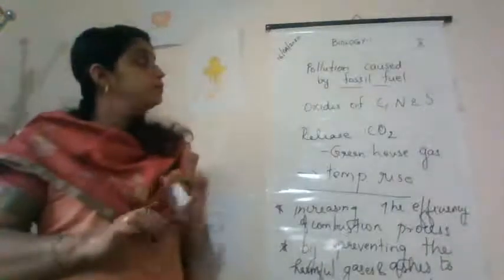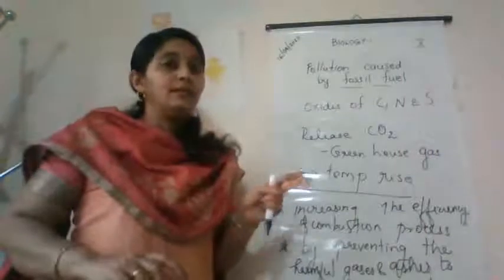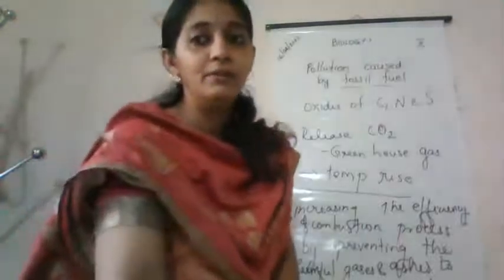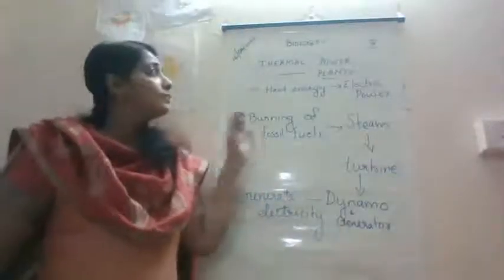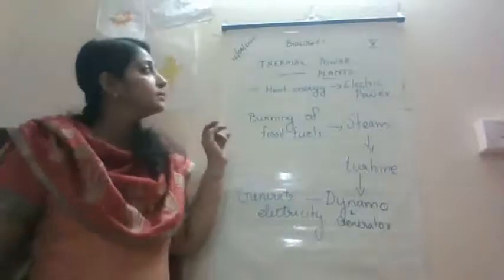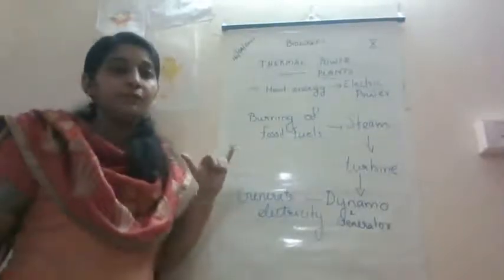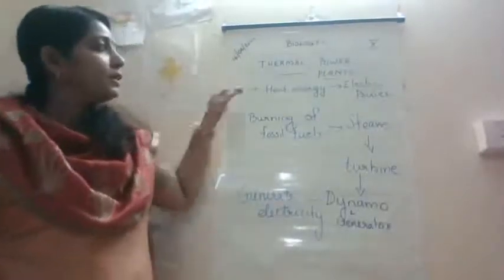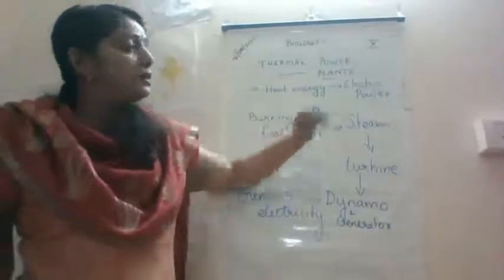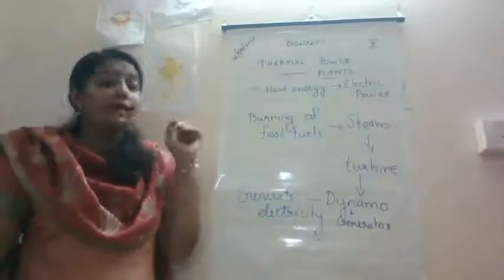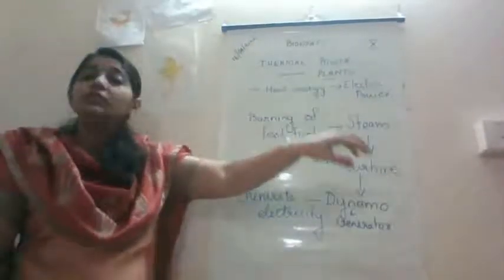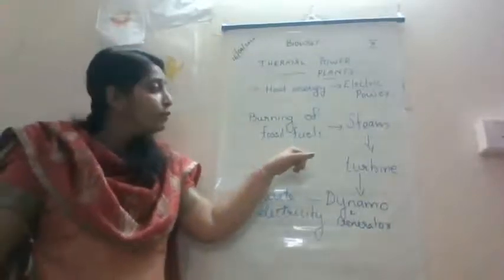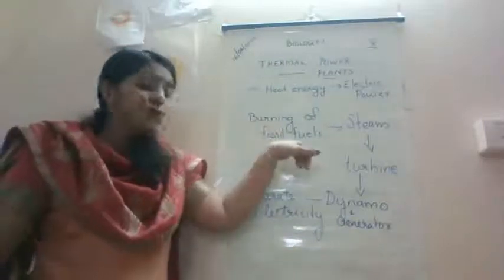Next, we have to study the second conventional source of energy, that is thermal power plants. Thermal power plants are power plants which use heat energy to generate electric power. Here the heat energy is produced by the burning of fossil fuels, like coal, petroleum, etc.